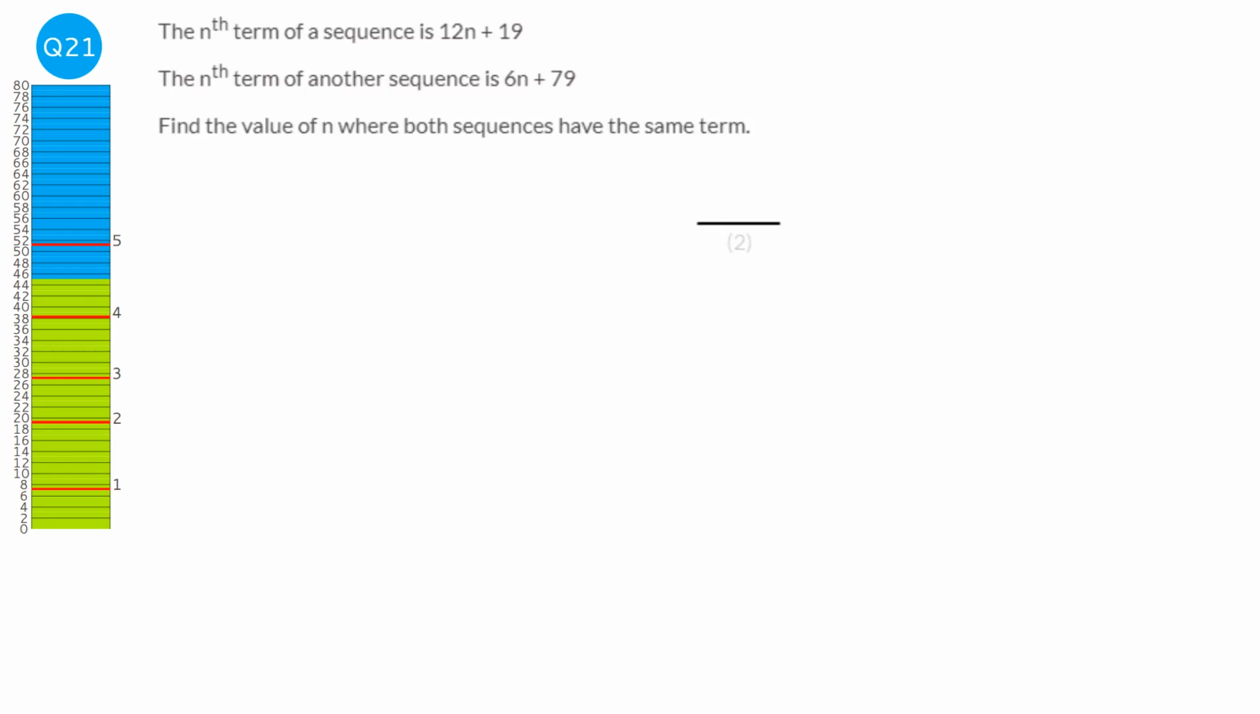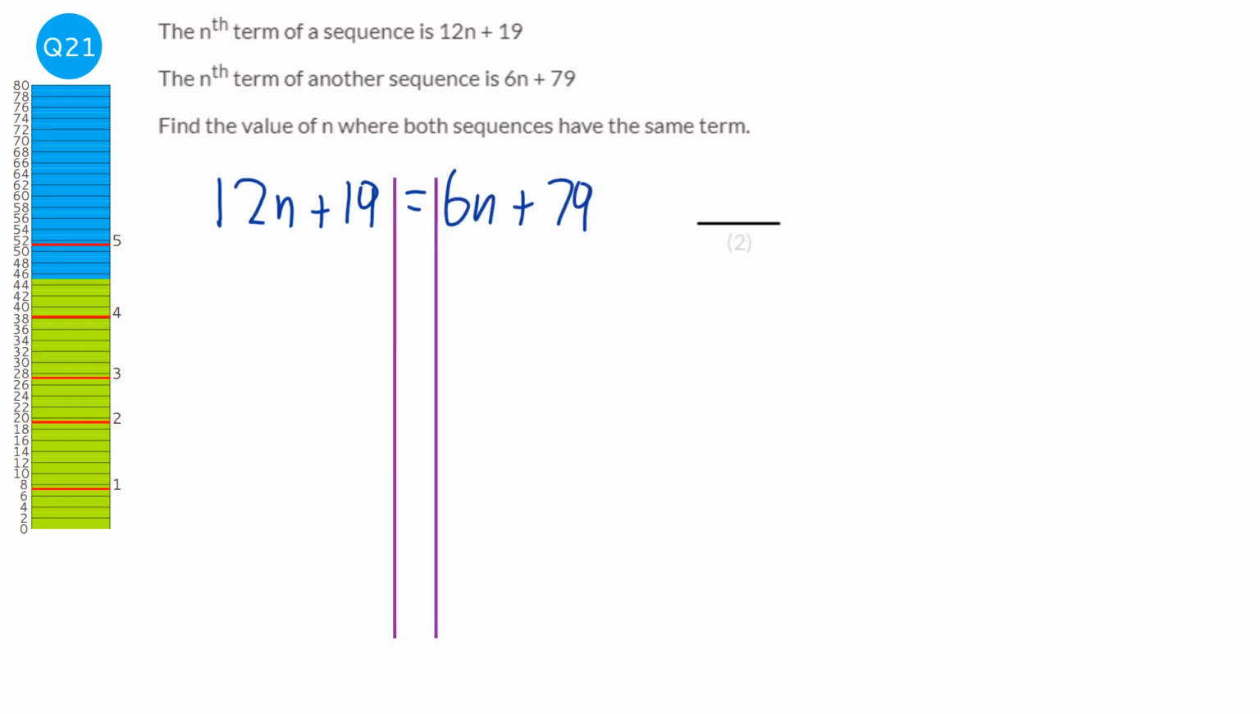So we're asked to find the value of n where both sequences have the same term. So I'm going to start off by equating both nth terms to each other, and then we can find the value of n which gives the same term. So I draw my lines down, and I'm going to start off by getting rid of the n's from both sides. So we look to see which is the smaller amount.